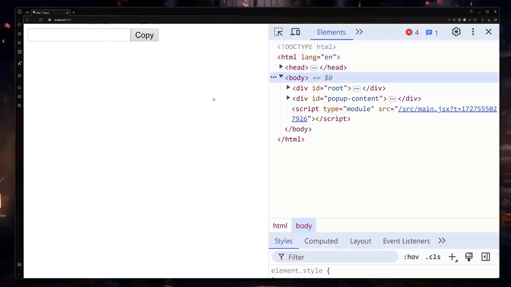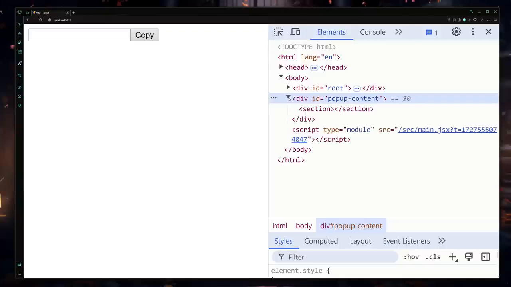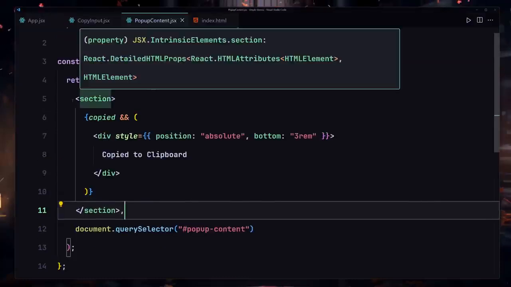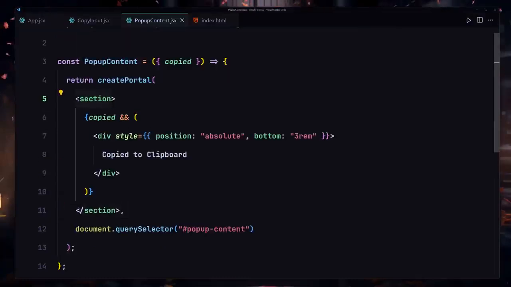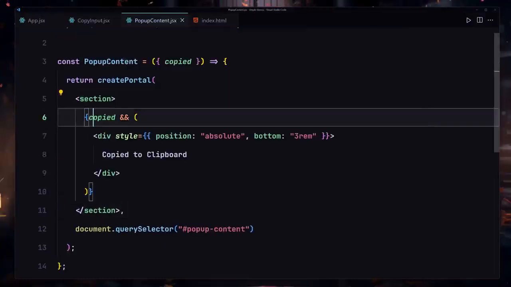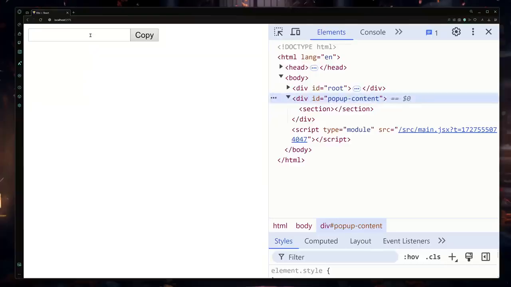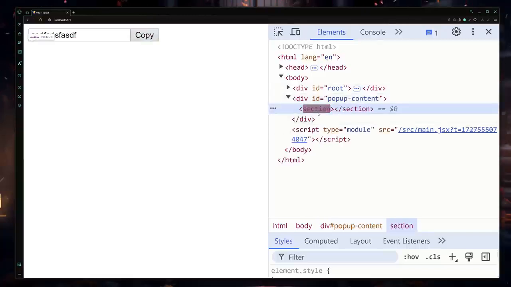So now if I save my file and refresh, what are we getting? We are now getting this pop-up content. Now if I expand there, inside there we have our section. Here you can see we have our section, and this section is currently empty because we did not copy our content. So if I just type something, as soon as I click on there, it's going to render my content right here, and then it will make it disappear.